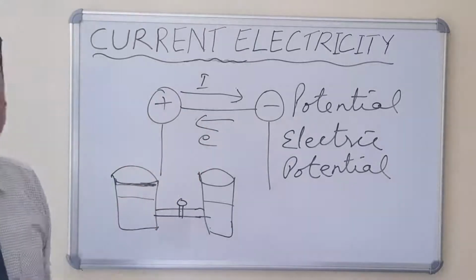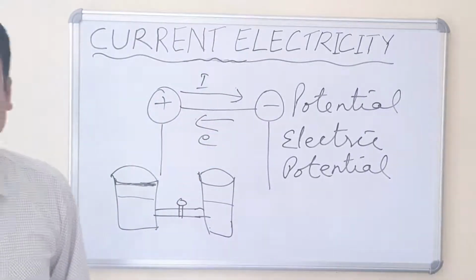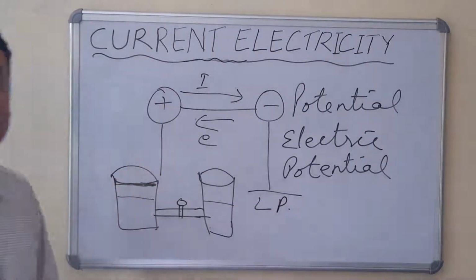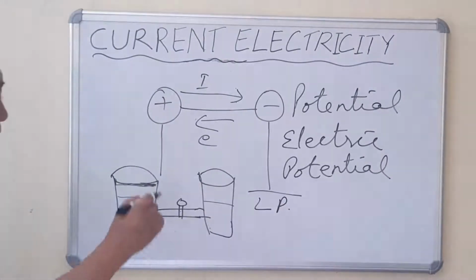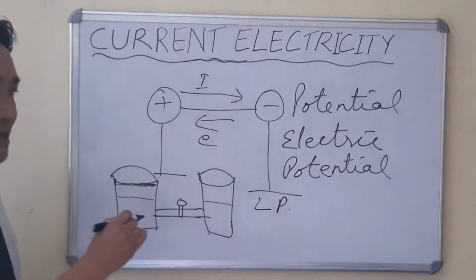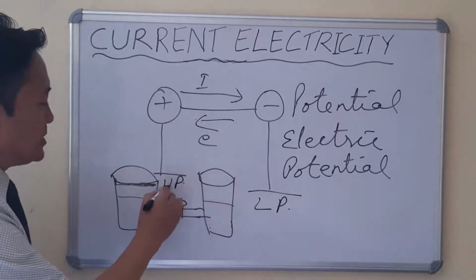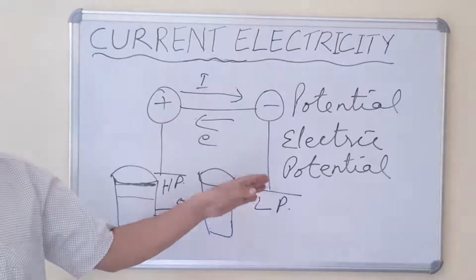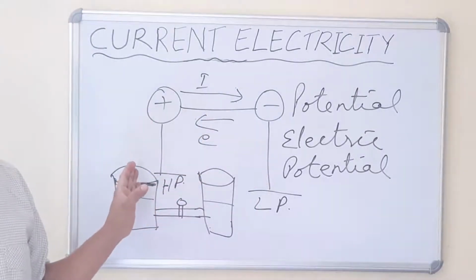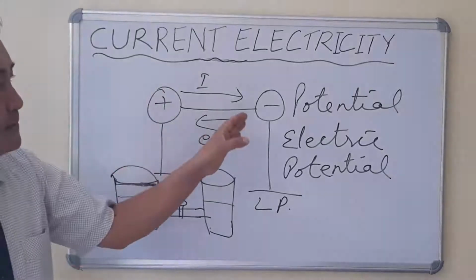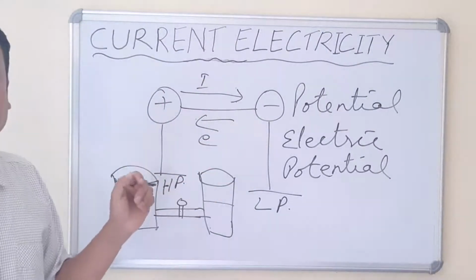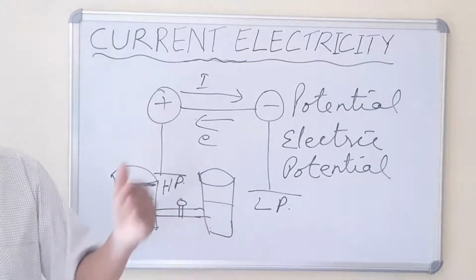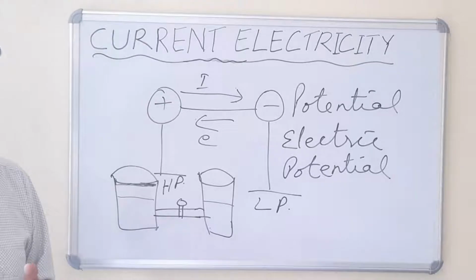The conductor having negative charge has got excess of electrons and is said to be at a lower potential. I have written LP, that means lower potential. And the conductor having positive charge is considered as a higher potential, HP I have written here. The electrons will flow from the conductor having lower potential towards the conductor having higher potential. So if the two conductors are not connected with a metallic wire, there will be no flow of electrons. If there is no flow of electrons, there won't be flow of current.